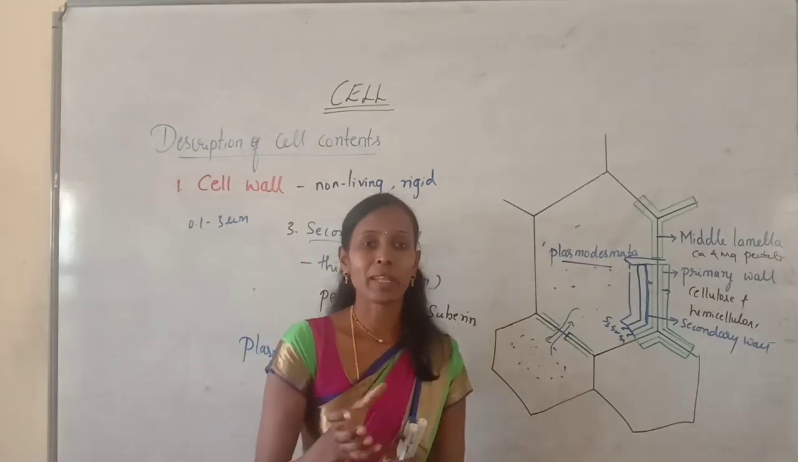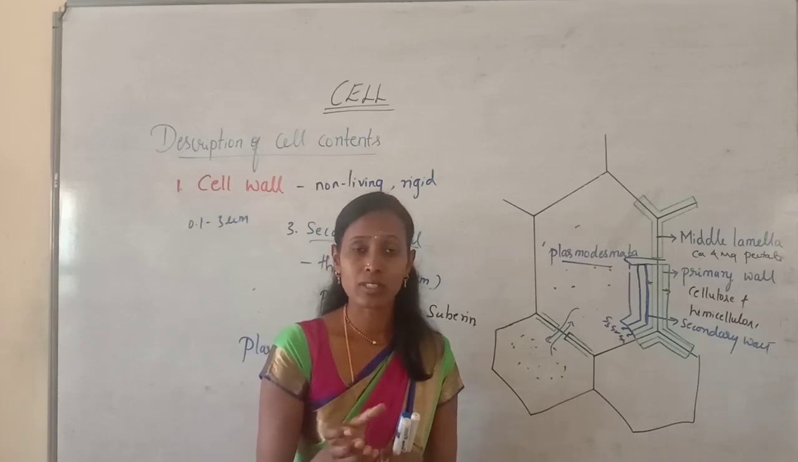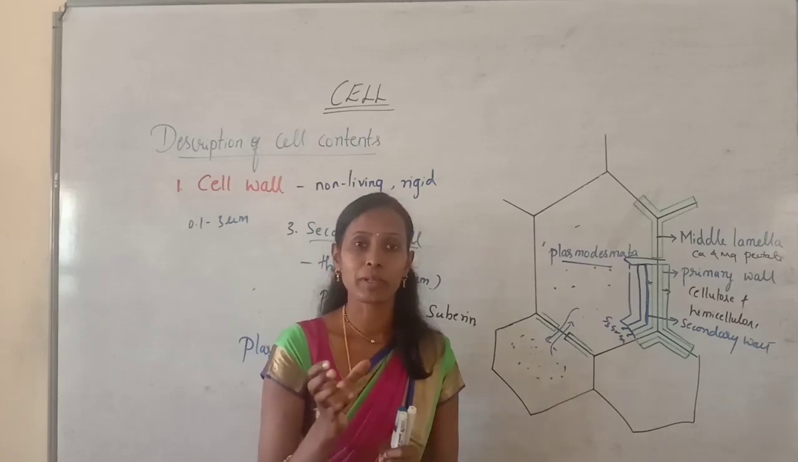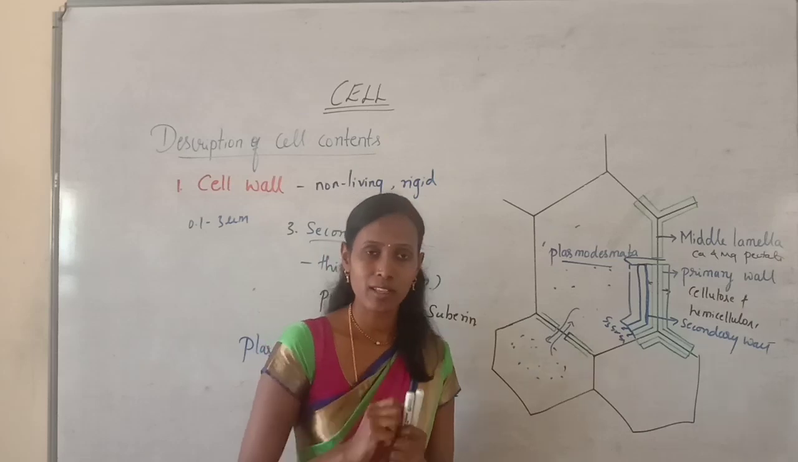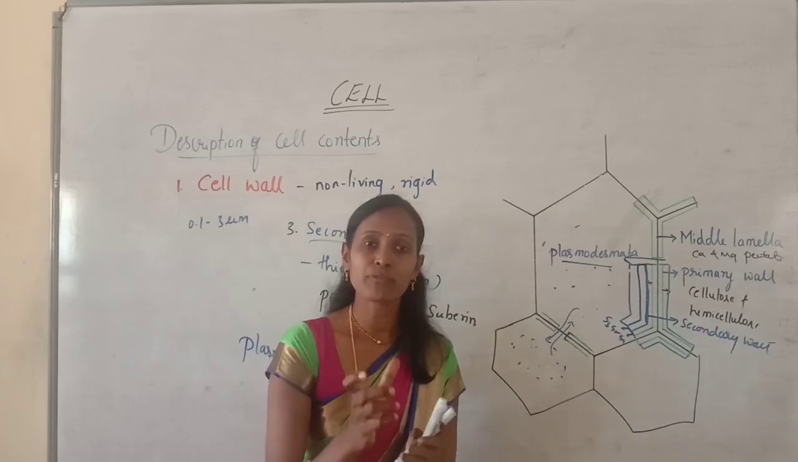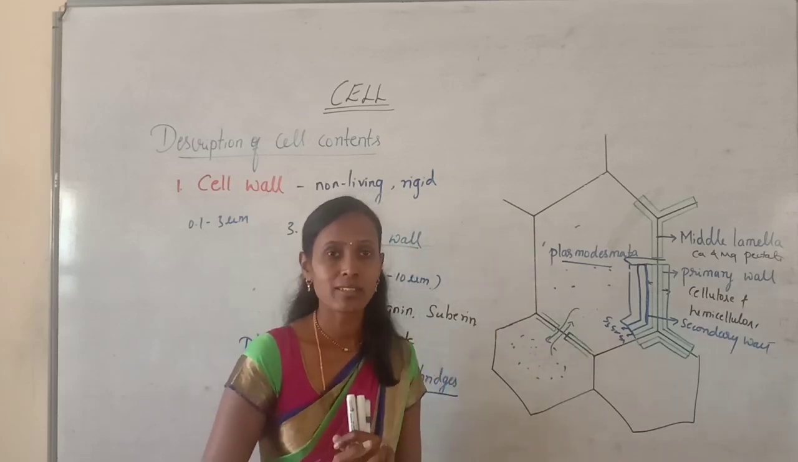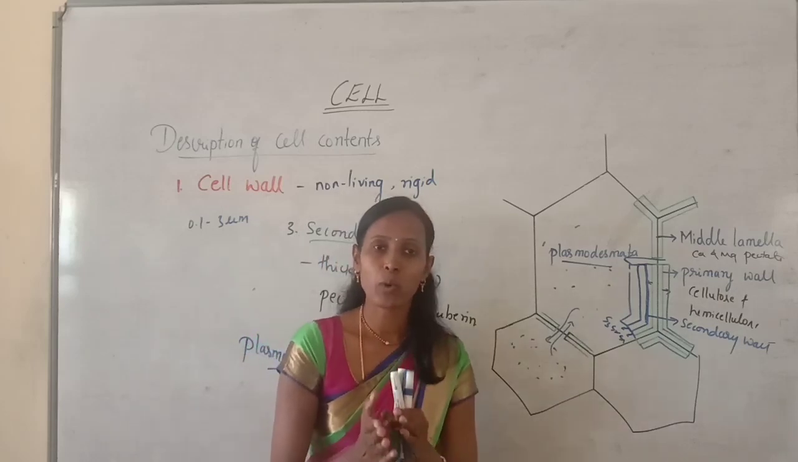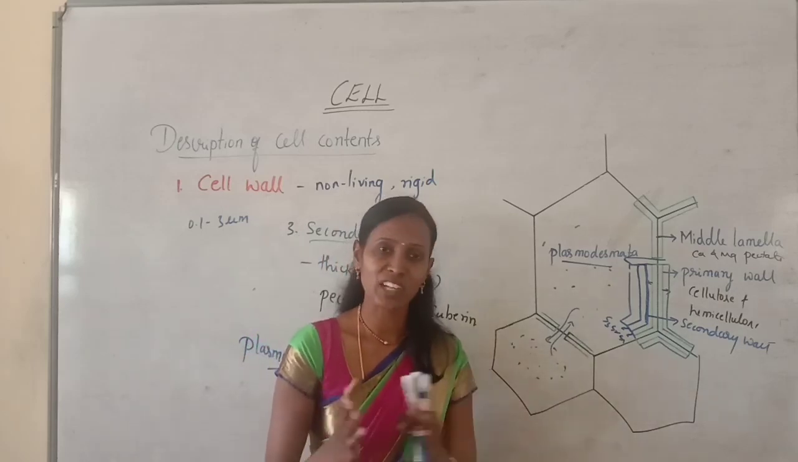Middle lamella. It is a thin, viscous, cementing layer which is present between two adjacent cells. And it is formed at the time of cytokinesis. It is just like a brick wall between two adjacent rooms.